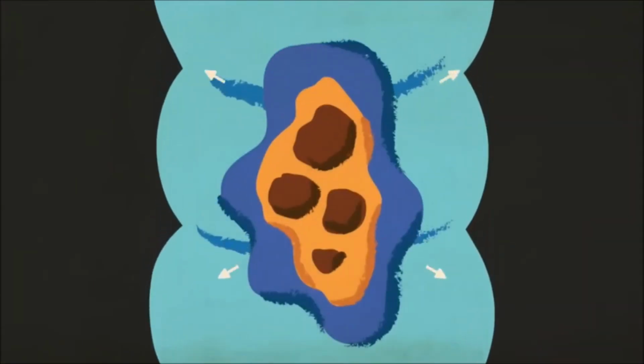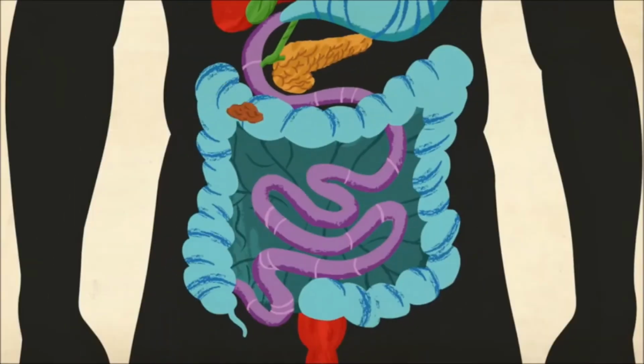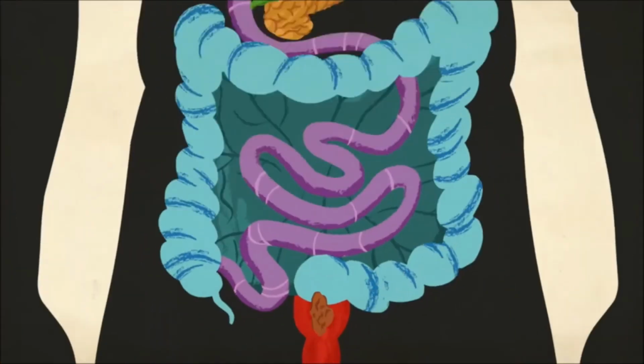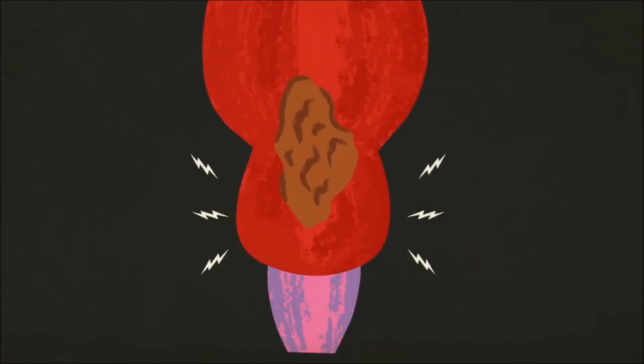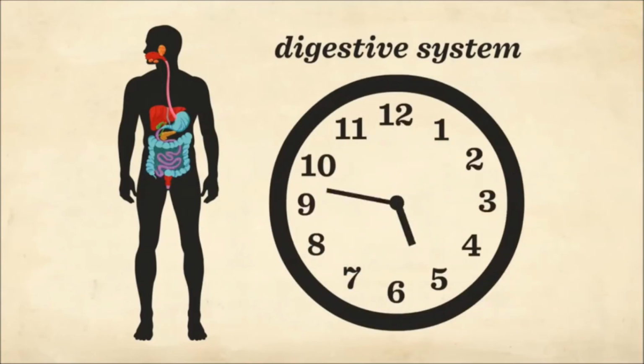The body drains out most of the remaining fluid through the intestinal wall. What's left is a soft mass called stool. The colon squeezes this byproduct into a pouch called the rectum, where nerves sense it expanding and tell the body when it's time to expel the waste. The byproducts of digestion exit through the anus, and the food's long journey, typically lasting between 30 and 40 hours, is finally complete.